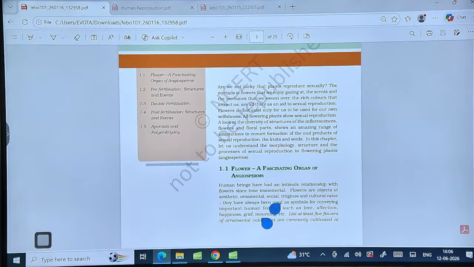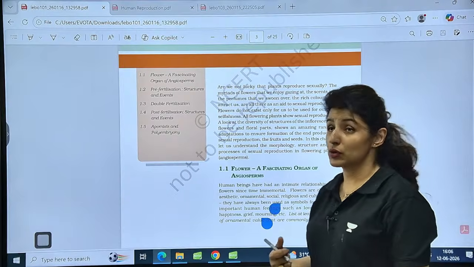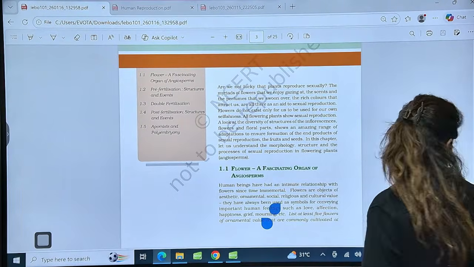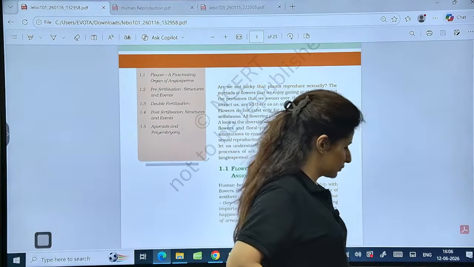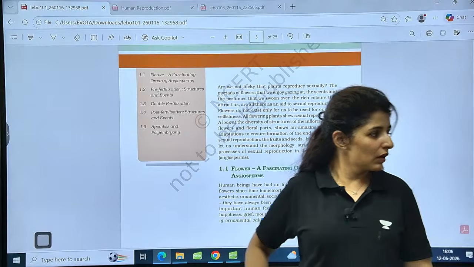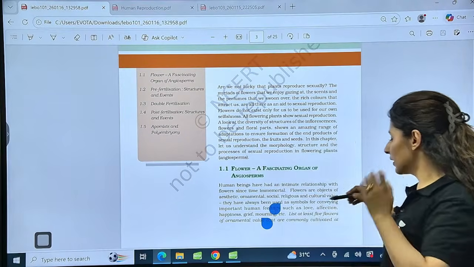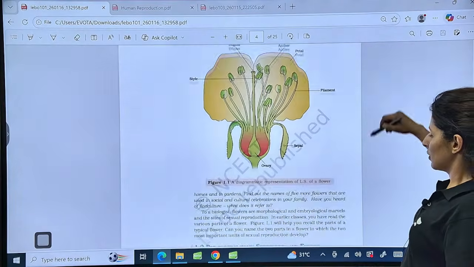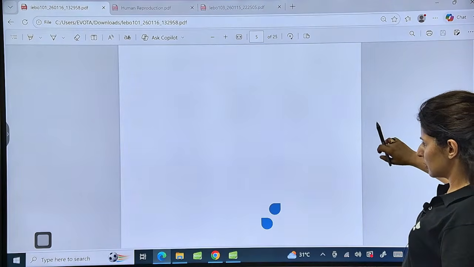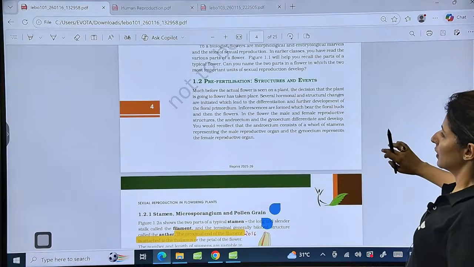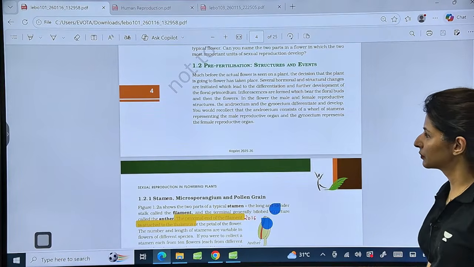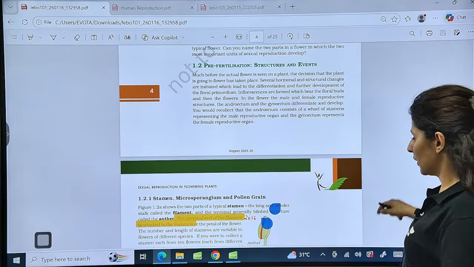All right, guys. Let's start with the first chapter, that is sexual reproduction in angiosperms. Starting here. So this is the first.